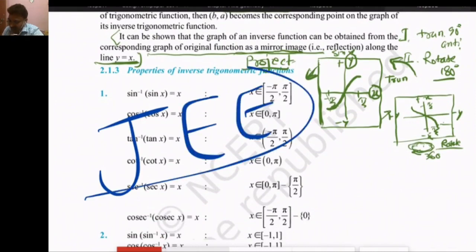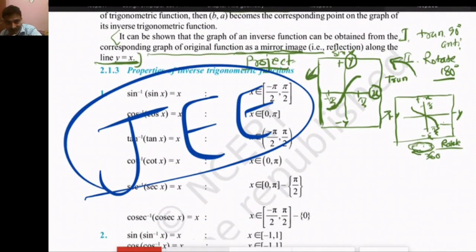Our aim should be to clear the exam in the first attempt, and our Kendriya Vidyalaya students can do it very sincerely and very hard, because our students are very talented. So I hope you have understood the things. And in the next session we will continue with the properties of inverse trigonometric functions.